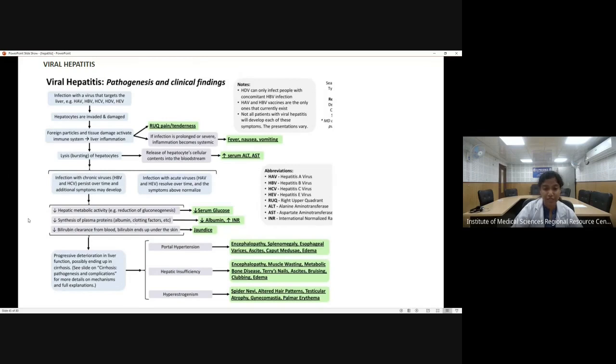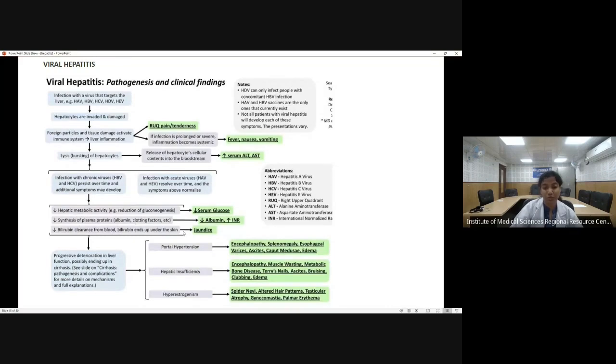Now if the patient has acute infection with acute viruses like hepatitis A and hepatitis E, it will resolve with time. However, if the patient is infected with viruses which can develop chronicity like hepatitis B and hepatitis C, gradually the synthetic functions will be affected. So the hepatic metabolic activity will go down.